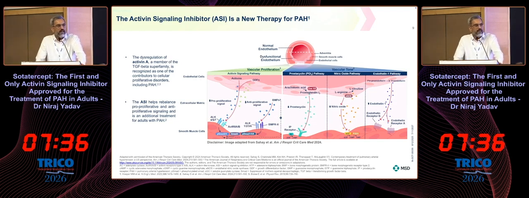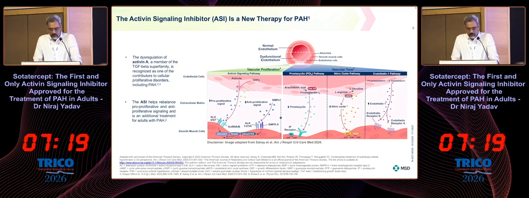BMP is an anti-proliferative signaling. So in the normal pulmonary vascular endothelium, there is a balance of the activin and BMP pathways so that cellular proliferation does not produce adverse remodeling.